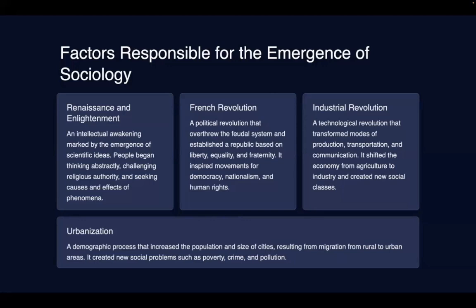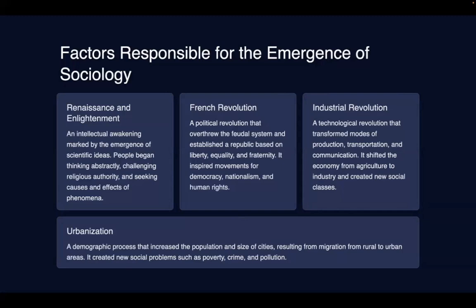There was an increase in instances of nuclear family. A new range of crimes, urban in nature, developed. There was a breakdown of the traditional system. So all of this was the effect of the cause. The cause was the Industrial Revolution. The effect was all these things. Then urbanization.